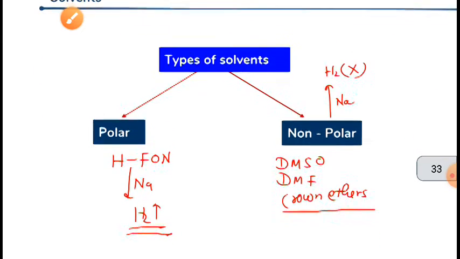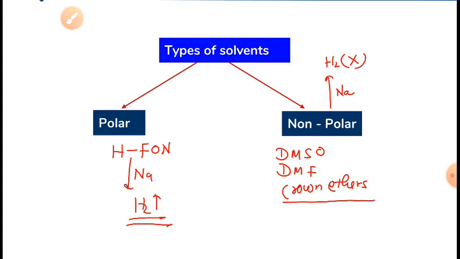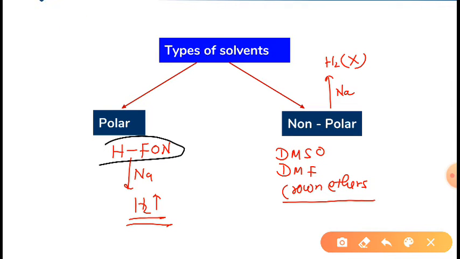Now after that, solvent, I have told you we will learn about this. Solvents are of two types: one is polar protic solvent and another is polar aprotic solvent. Which one is called polar protic solvent? One in which hydrogen is attached to fluorine, oxygen or nitrogen.